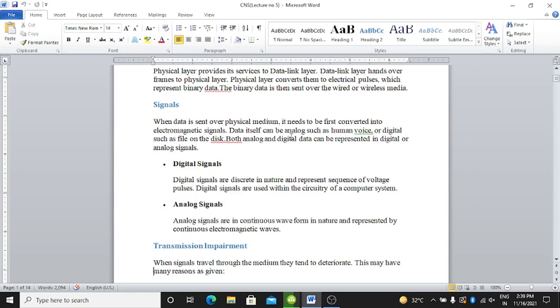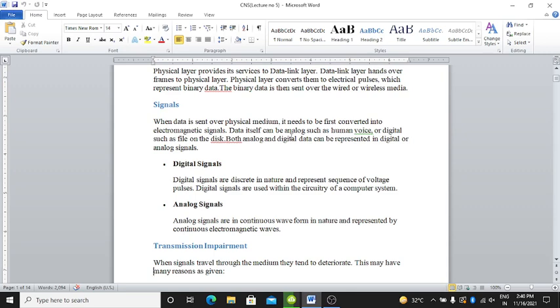Digital signals are discrete in nature and represent a sequence of voltage pulses. Digital signals are used within the circuitry of a computer system. Clear? What exactly is a digital signal? It is discrete in nature, and it represents the sequence of voltage pulses.